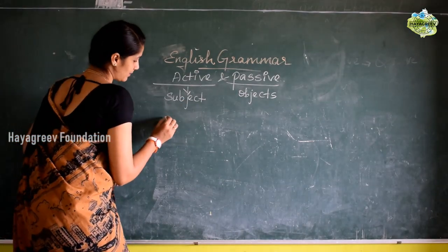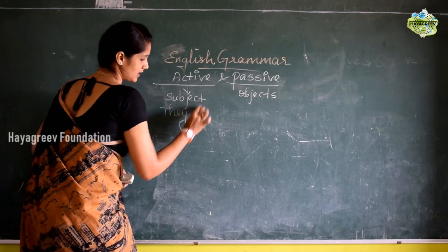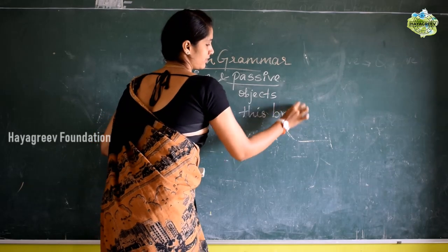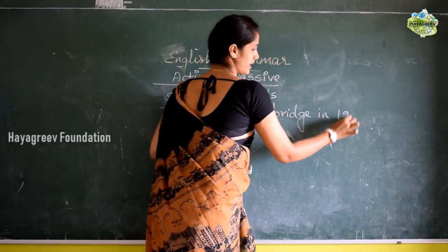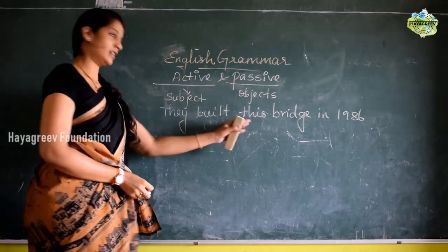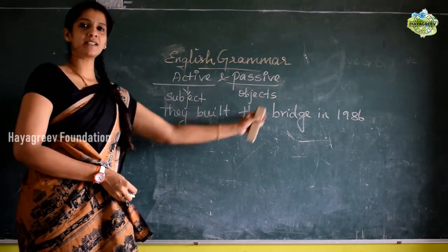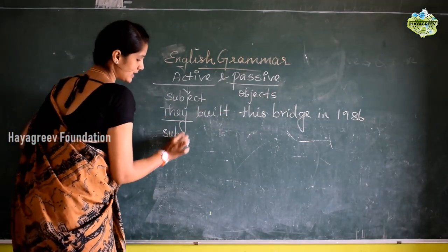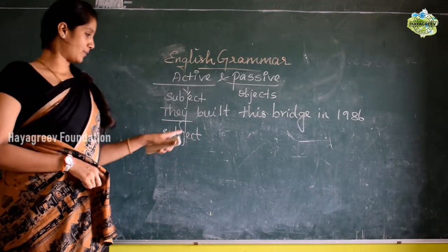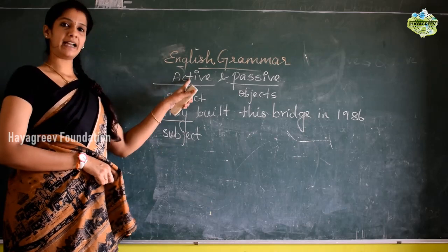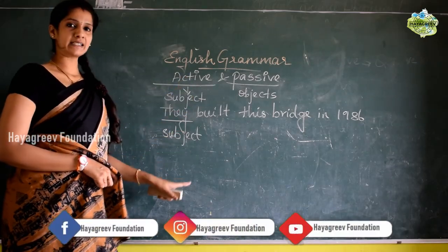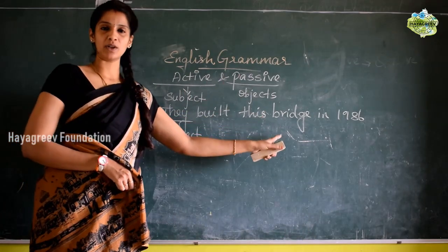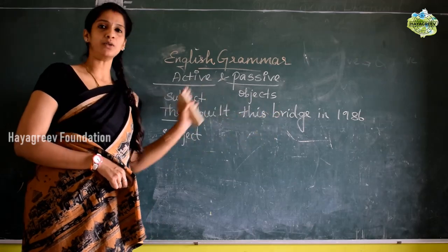First, for example, I am taking a sentence: They built this bridge in 1986. Let it be our example sentence. Now, "they" is nothing but the subject. Whenever the subject plays the main role, it is the active sentence. Here let us see what changes we are going to make in the active sentence to change it into passive voice, and that will be vice versa for passive to active voice.